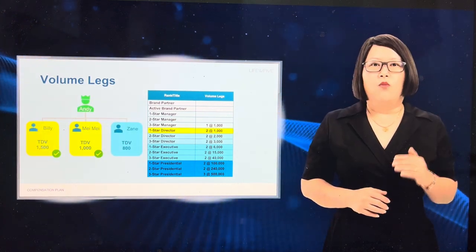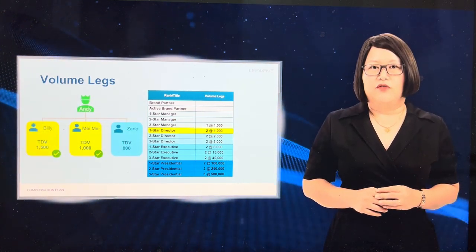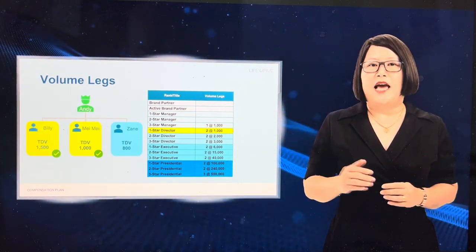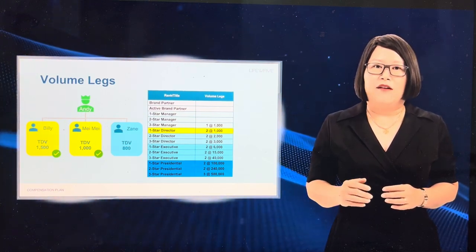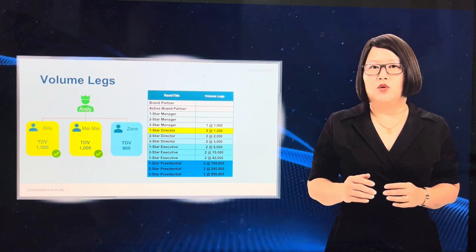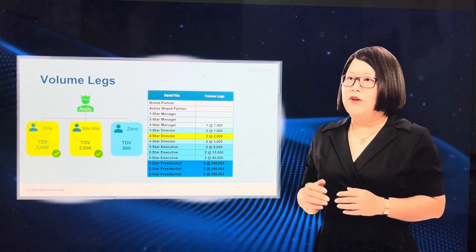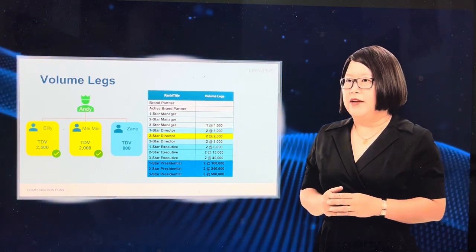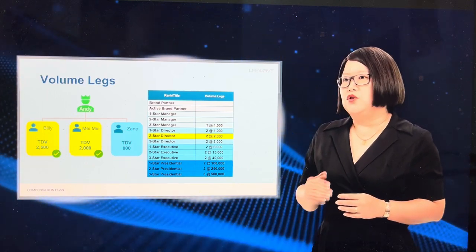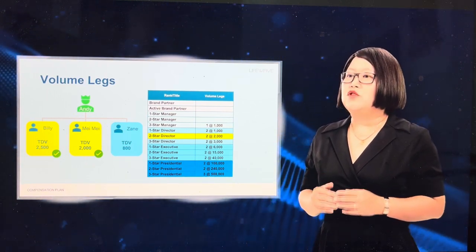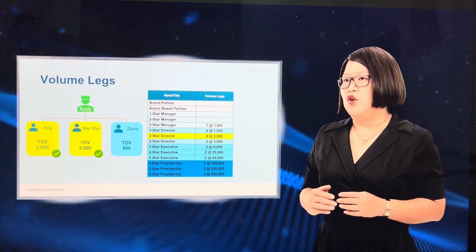For example, a one-star director rank qualification requires at least 2 personally enrolled brand partners whose respective downline teams each have a minimum of 1,000 total downline volume. As you move up to the requirements of a 2-star director, the volume lakes required is still 2, but each of those 2 must now have a minimum of 2,000 total downline volume each.